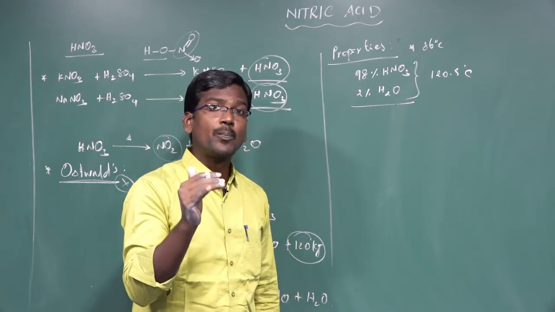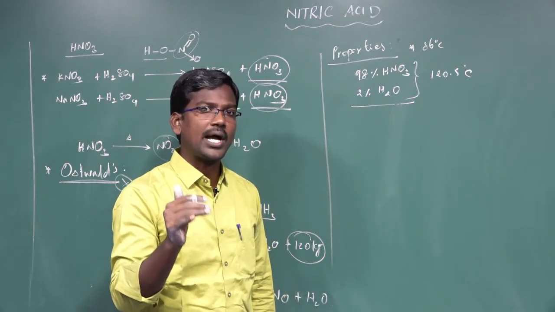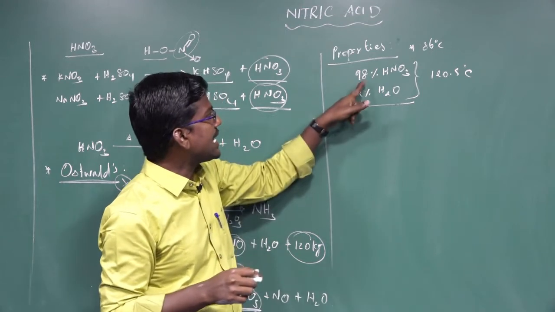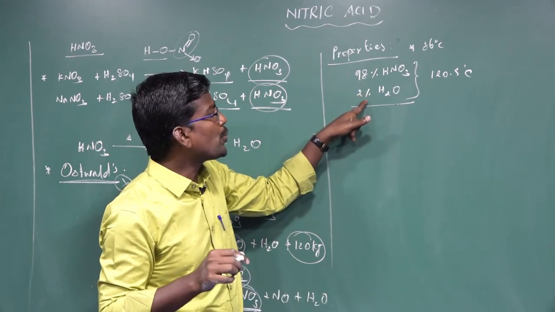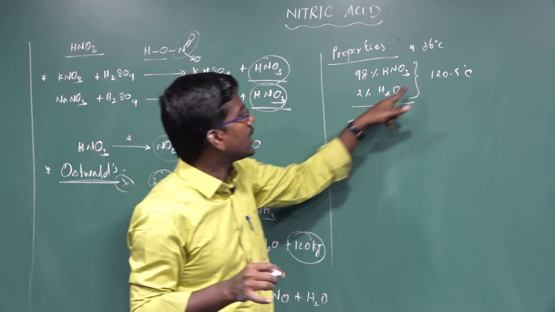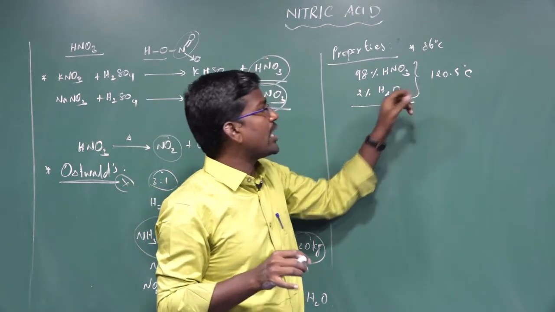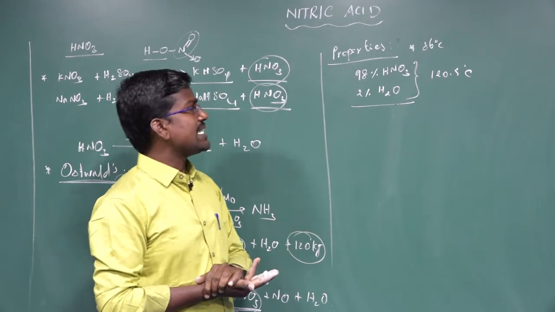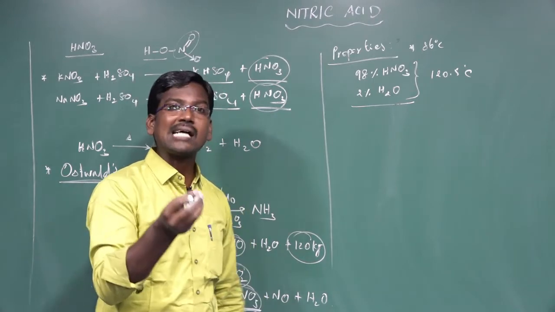So nitric acid is completely soluble in water in all proportions and forms a constant boiling mixture containing 98% nitric acid and 2% water. The constant boiling mixture has a boiling point of 120.5 degrees Celsius. The nitric acid also contains oxides of nitrogen.